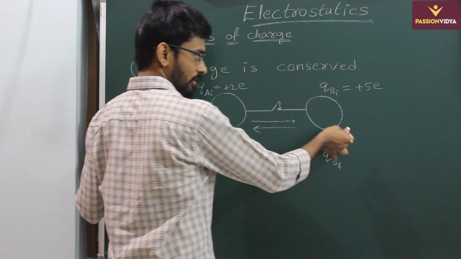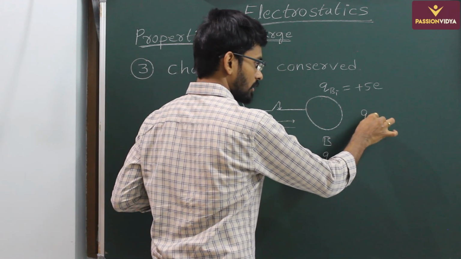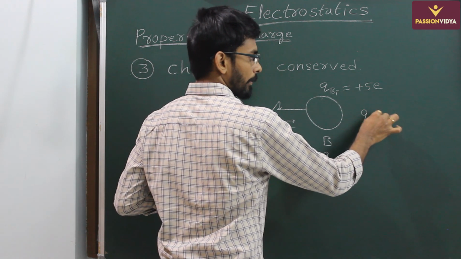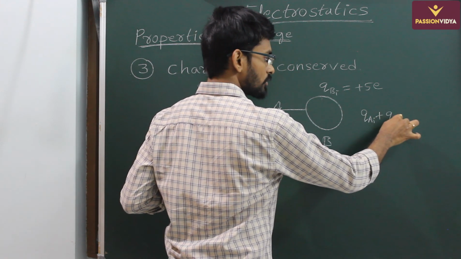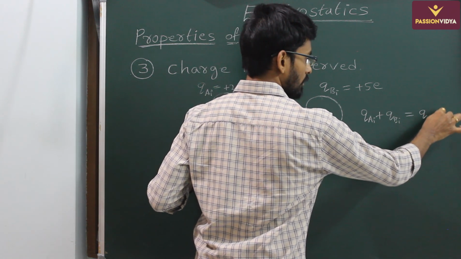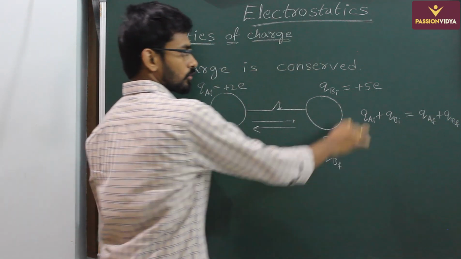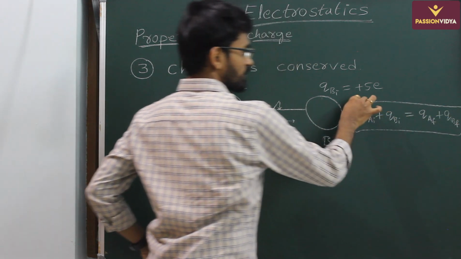Now from law of conservation of charge we can write QA initial plus QB initial must be equal to QA final plus QB final. So this is what law of conservation of charge says.